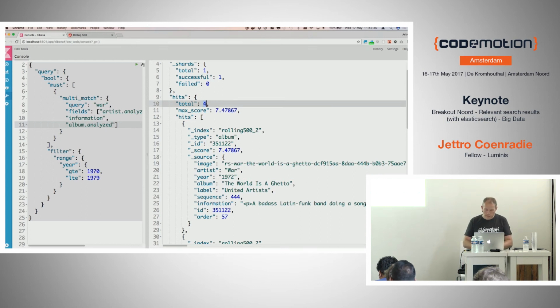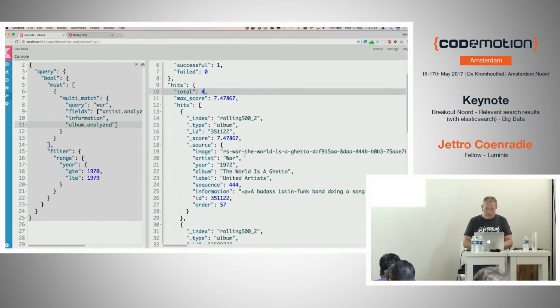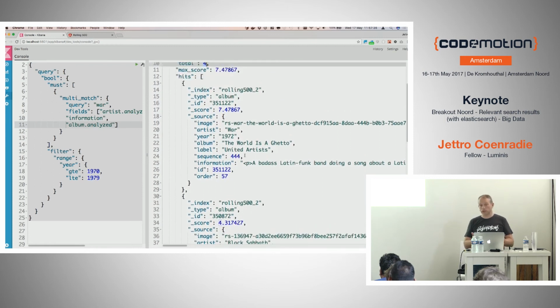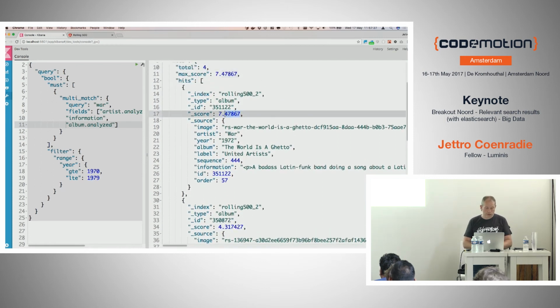So let's apply it. We still see that there's just 4 documents. So it didn't change a lot. Actually, it didn't change at all. And the scoring is now here. Now you see that the score is not 0 anymore. It has actually calculated a score.